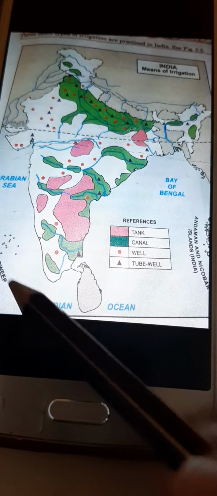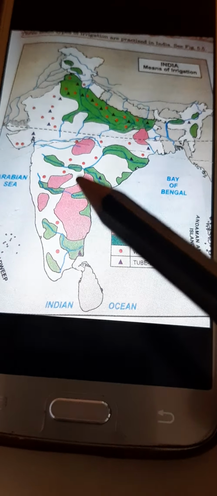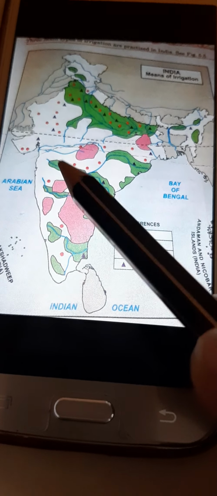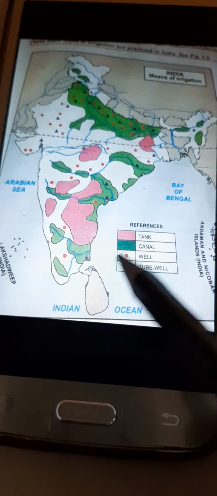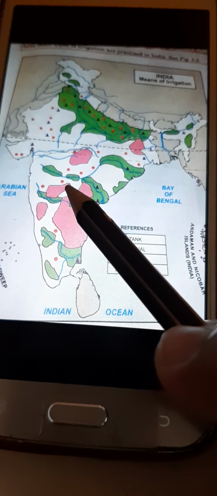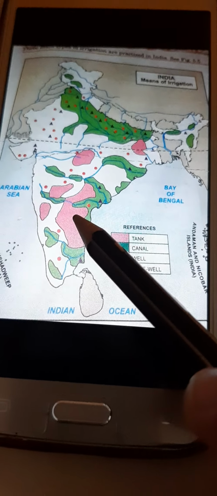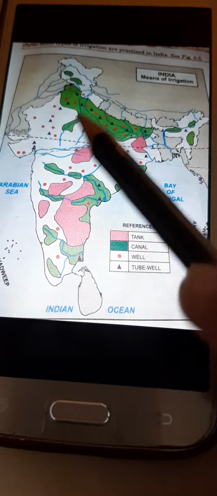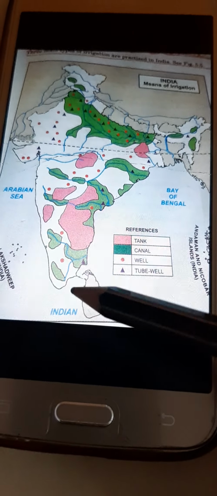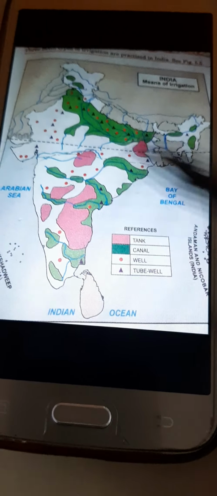While in the southern part not much area is under cultivation, construction of canals is also very difficult, and perennial rivers are not there. So all these geographical conditions make canal irrigation quite difficult in the southern part of India. Plus less arable land is there, so it cannot compensate for the high construction cost of canals. So these are the main reasons why canal irrigation is popular in the northern part, not in the southern part.